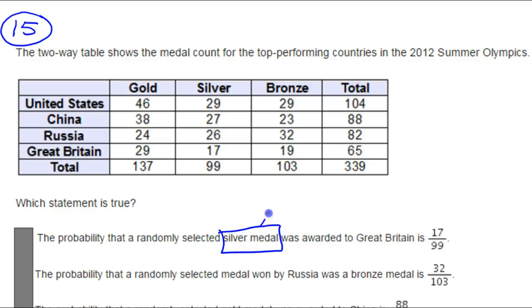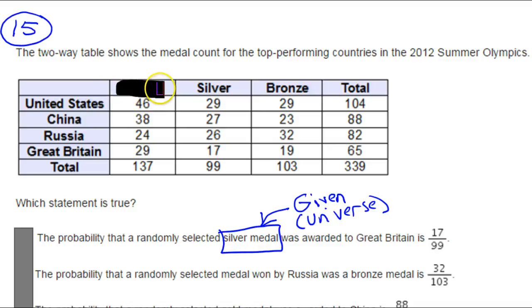That is a universe shrinking statement. This is some information that we are given. This is a smaller universe now. So we're going to focus in on the silver medal.